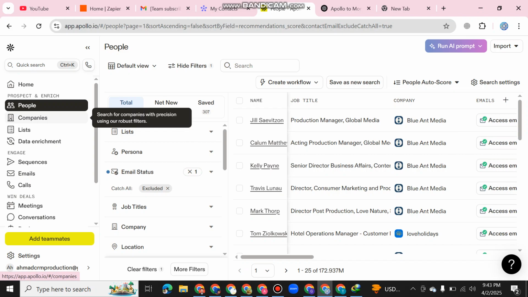Please confirm for me. Here are multiple options like companies, list, sequence, email, call, etc. Maybe the people section: do you want to transfer this from Apollo to Monday? Just confirm this, then I'm going to start.